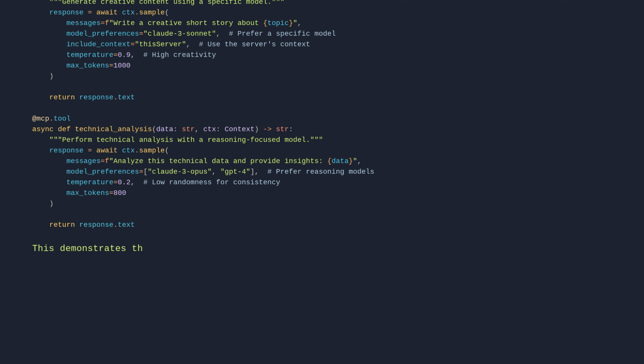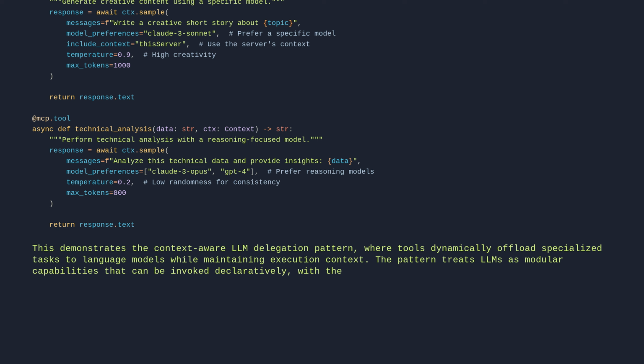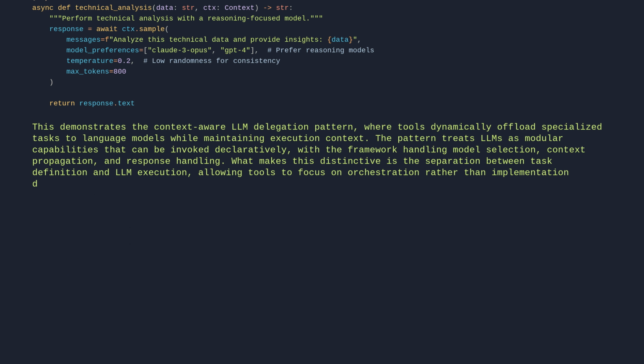This demonstrates the context-aware LLM delegation pattern, where tools dynamically offload specialized tasks to language models while maintaining execution context. The pattern treats LLMs as modular capabilities that can be invoked declaratively, with the framework handling model selection, context propagation, and response handling. What makes this distinctive is the separation between task definition and LLM execution, allowing tools to focus on orchestration rather than implementation details.